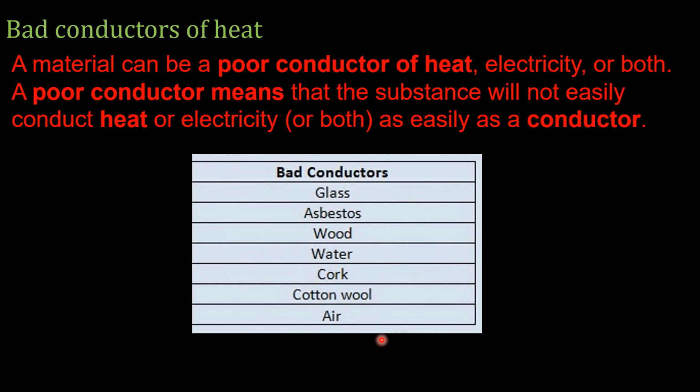And bad conductors of heat. A material can be a poor conductor of heat, electricity or both. A poor conductor means that the substance will not conduct heat or electricity or both as easily as a conductor. Examples are glass, asbestos, wood, water, coke, cotton wool, air.